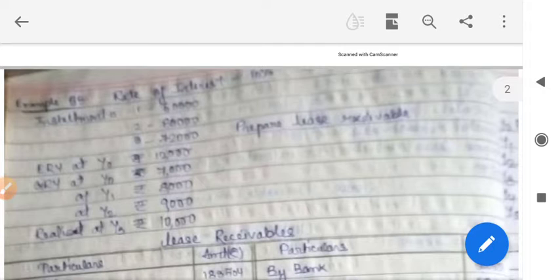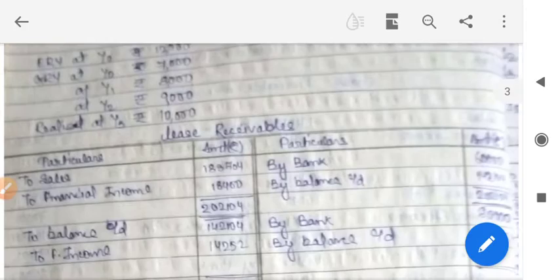ERV at Y0, that is the down payment year, is 12,000. GRV at Y0 is 7,000. GRV at Y1 is 8,000. GRV at Y2 is 9,000. GRV realized at Y3 is 10,000.